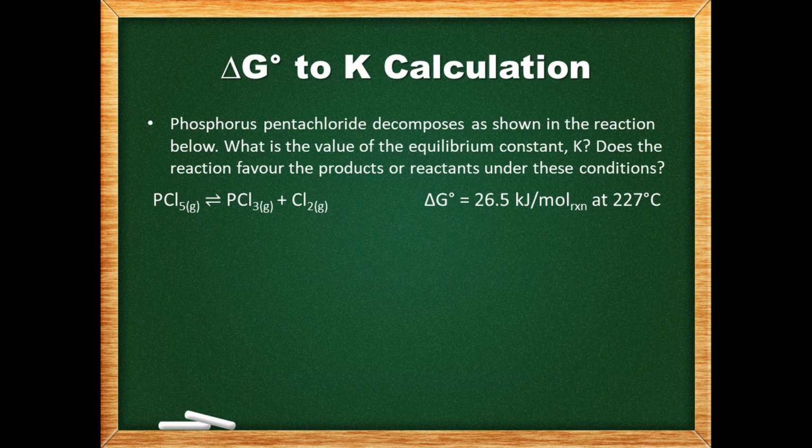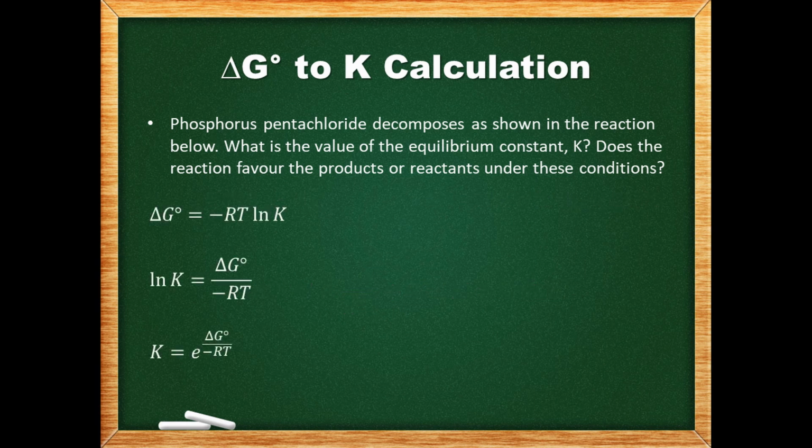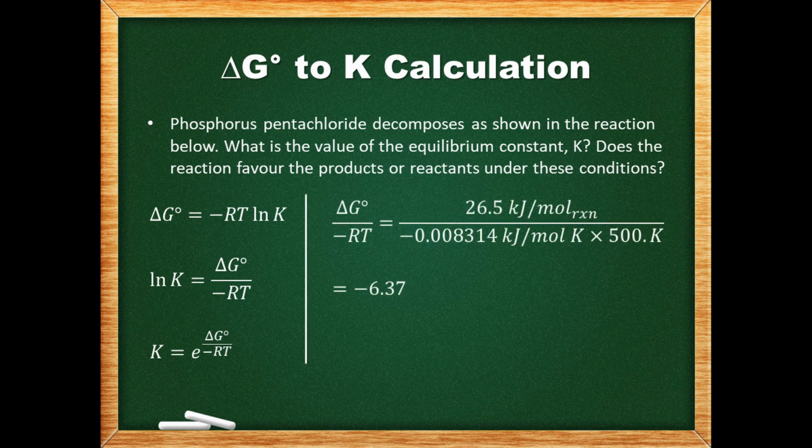Now let's try going from delta G to the equilibrium constant. As in the previous example, we make sure the temperature is in Kelvin. We need to isolate the equilibrium constant in the equation. To do this, isolate ln K on the left and take e to the power of both sides. E to the power of ln K is simply equal to K. The known values can be plugged into the equation to determine the value of K.